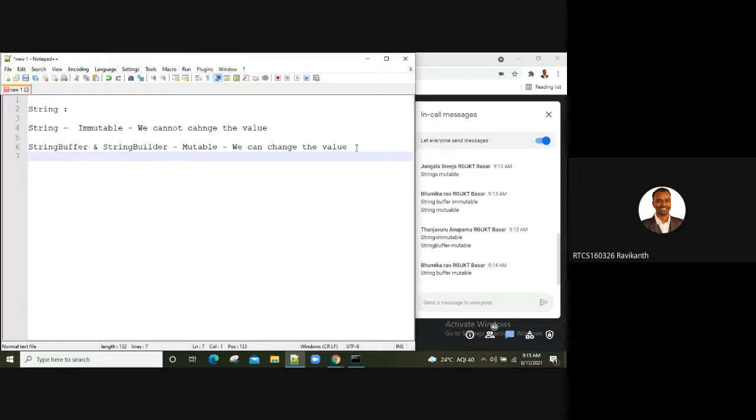We took a case study and explained how you see the difference between string and string buffer. Did you understand that example, or do you want me to take that example once again?